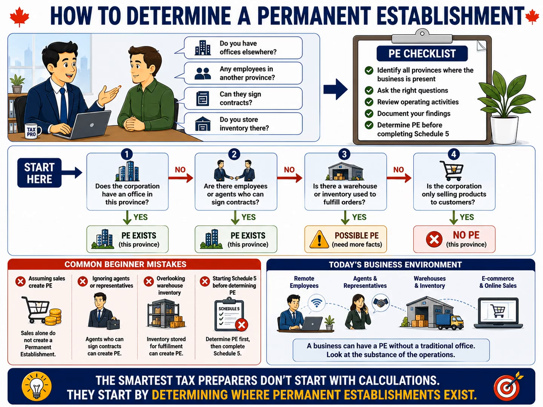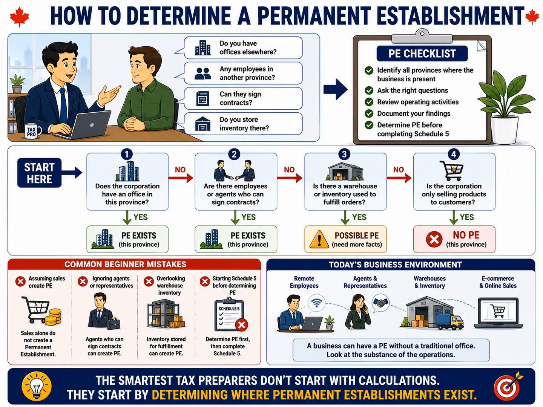Start by asking whether the corporation has an office in another province. If the answer is yes, then a permanent establishment clearly exists. If not, ask whether there are employees or agents working in another province who have the authority to negotiate or sign contracts on behalf of the corporation. If they do, that may also create a permanent establishment.